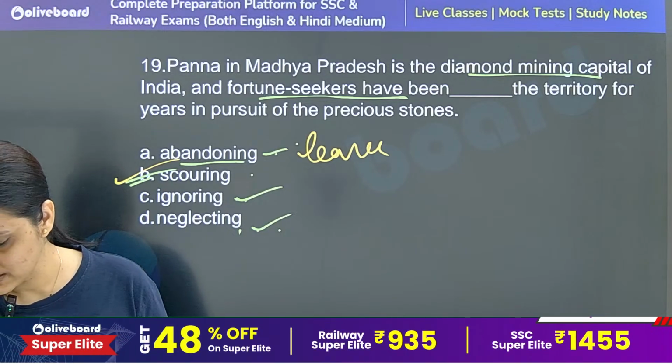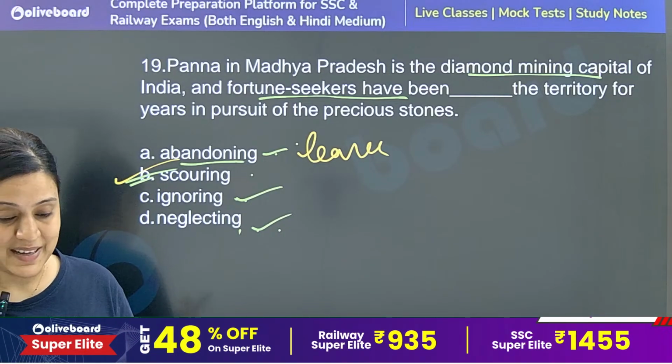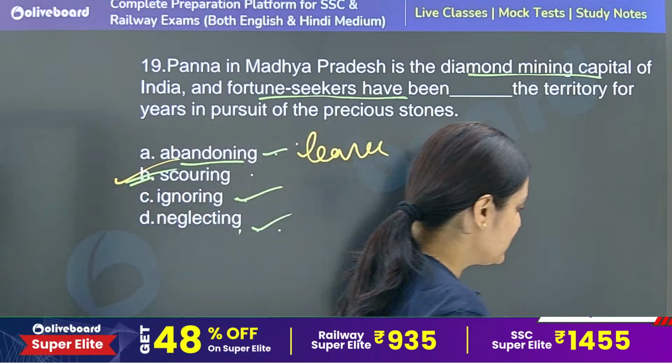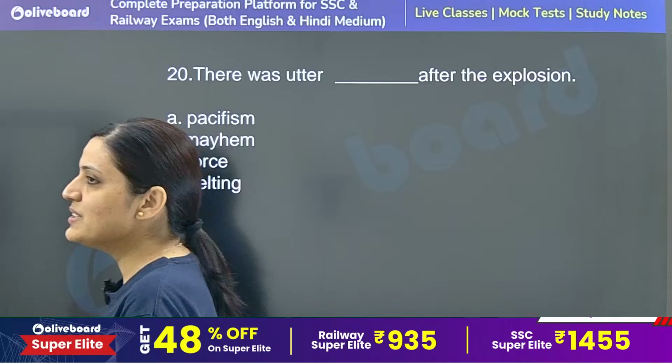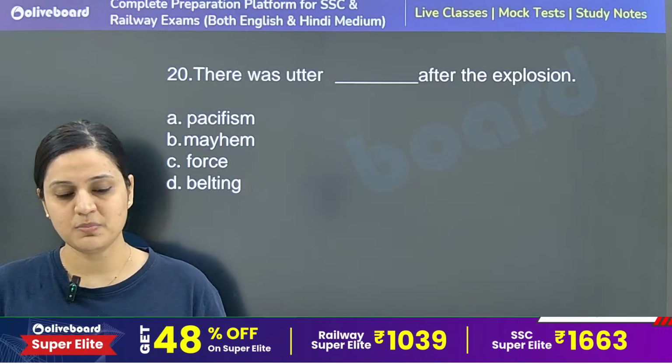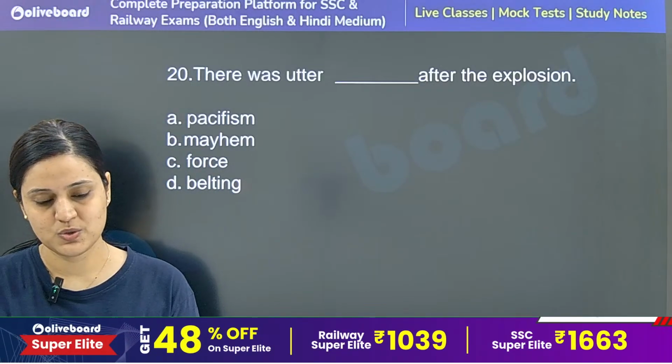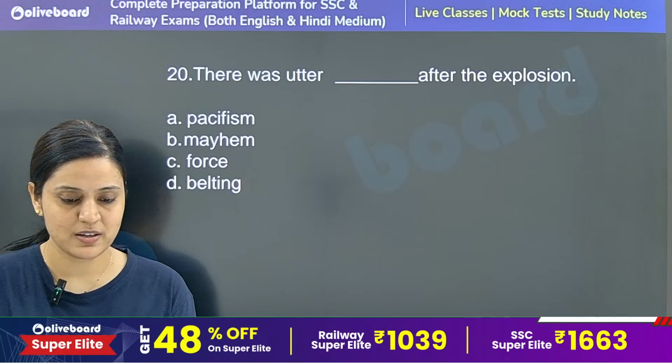Now I haven't visited Panna yet, but definitely will soon visit it. It's again here in Madhya Pradesh only, but it's quite far from Ujjain, my native place. So it's quite far from the place where I live.